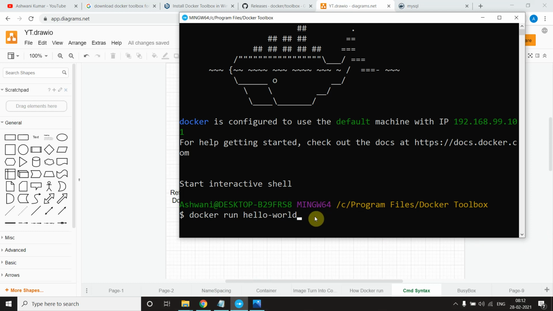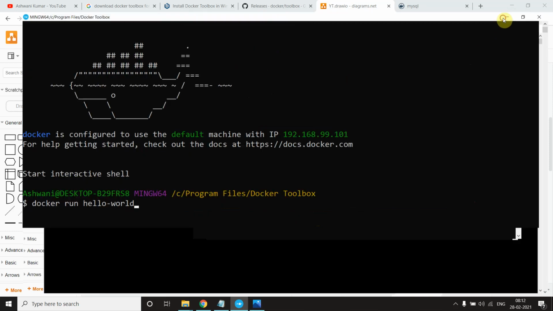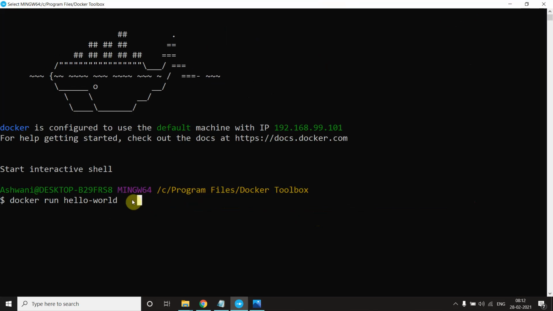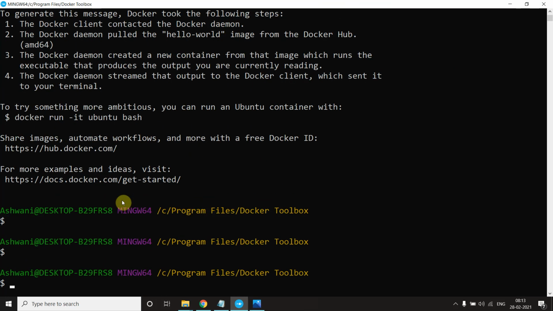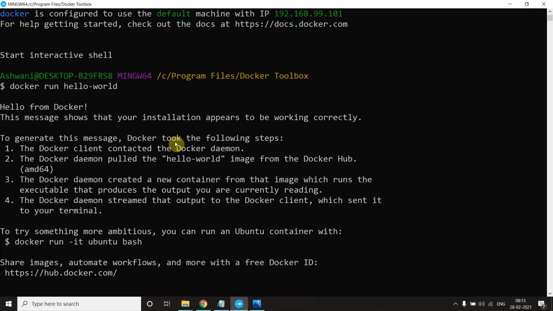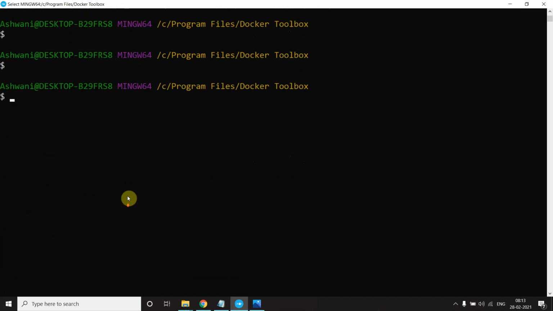If you see here, when you execute this command the first time, let me make it large, and I don't know why it's taking time. It says hello from Docker. I think it is available in my cache, that's why. Okay, let me show you another command.